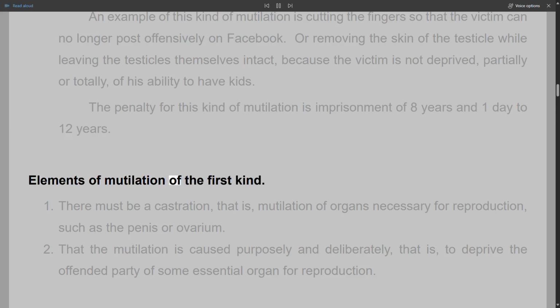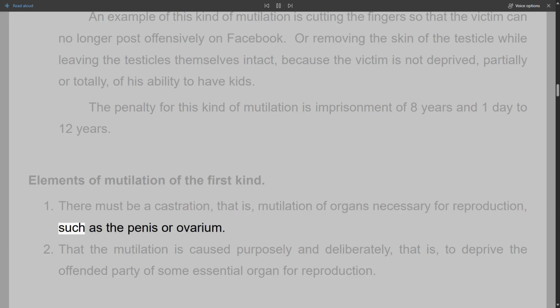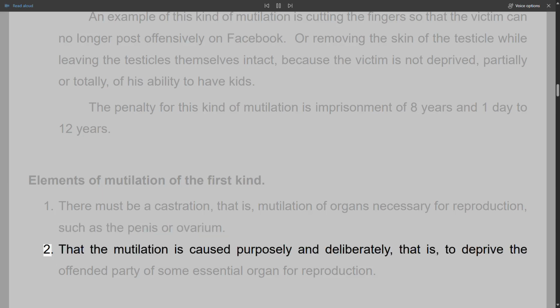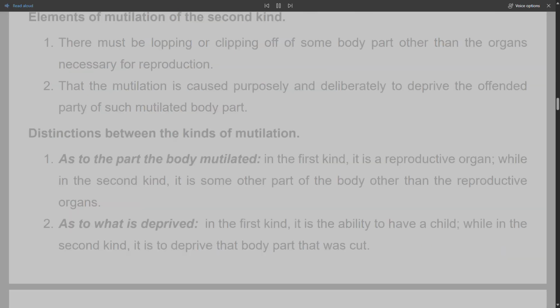Elements of mutilation of the first kind. 1. There must be a castration, that is, mutilation of organs necessary for reproduction, such as the penis or ovarium. 2. That the mutilation is caused purposely and deliberately, that is, to deprive the offended party of some essential organ for reproduction. Elements of mutilation of the second kind. 1. There must be lopping or clipping off of some body part other than the organs necessary for reproduction. 2. That the mutilation is caused purposely and deliberately to deprive the offended party of such mutilated body part.